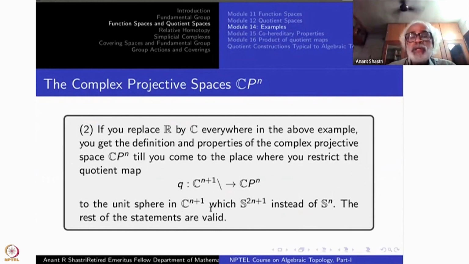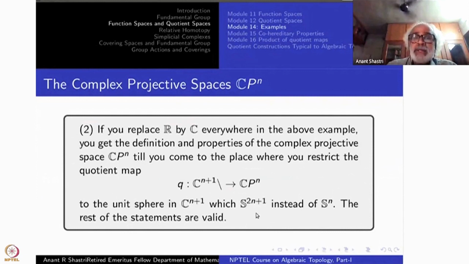Only thing is, the unit sphere in C^{n+1} is not Sn, but it is S^{2n+1}, because this is a 2n plus 2 real vector space. So the unit sphere will be S^{2n+1} instead of Sn. That's all. And CPn will be a quotient of this by unit scalars in complex numbers.